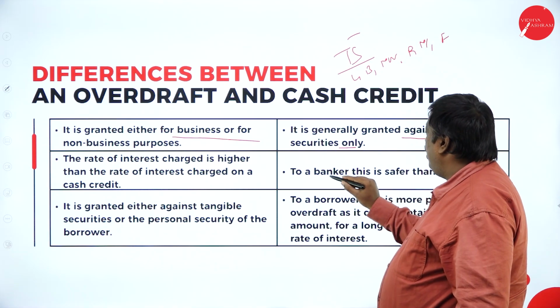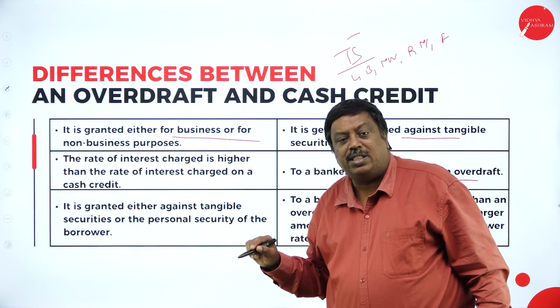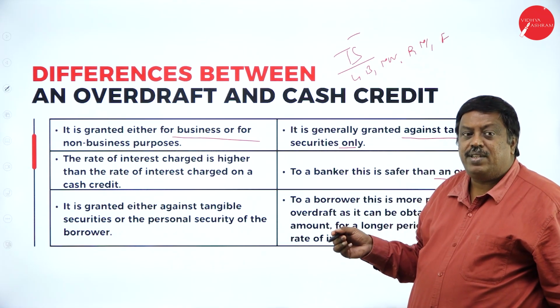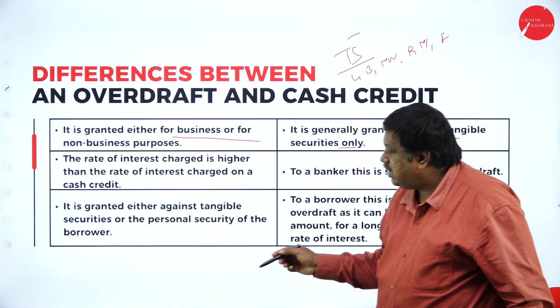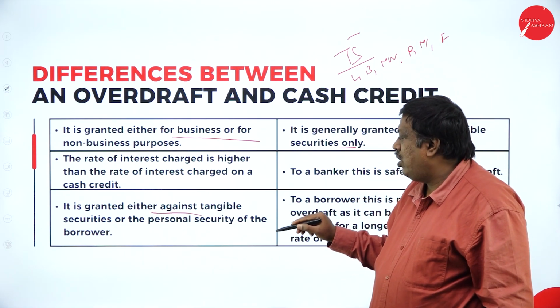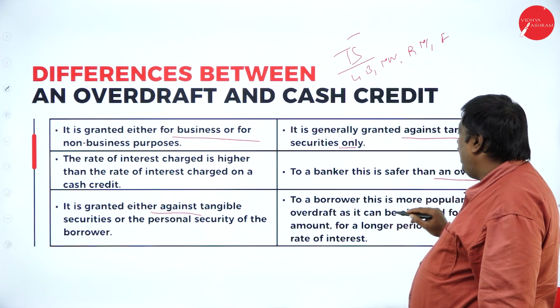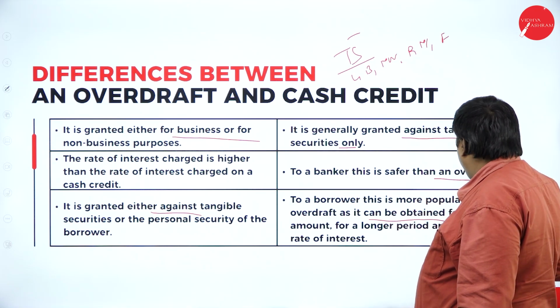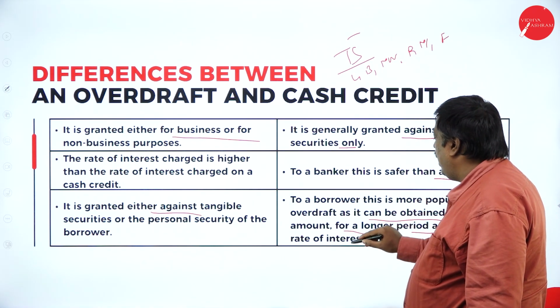Here, to a banker, cash credit is safer than overdraft. It is very much safer when the cash credit is given to the customer when compared to the overdraft facilities given to the customers. It is granted either against tangible securities or the personal security. To a borrower, this is more popular than overdraft. It can be obtained for a larger amount, longer period at a lower rate of interest.